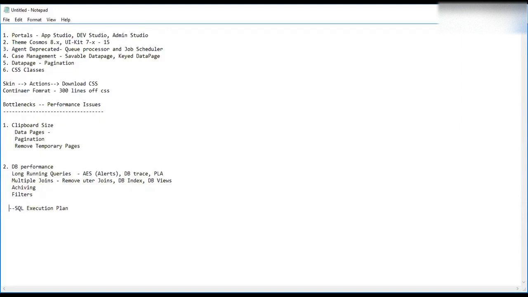I think in Pega we have one tool to see this execution plan, right? If you connect to cloud, then you will see the option. Yes, I saw that, but I'm not sure what we can do with that. I know execution plan, usually we get it from the DBA. The execution plan contains all the cost of running the query: how much is the CPU percentage, how much is the time, how many records are being hit, what is the count. So you can see the cost of your SQL query.